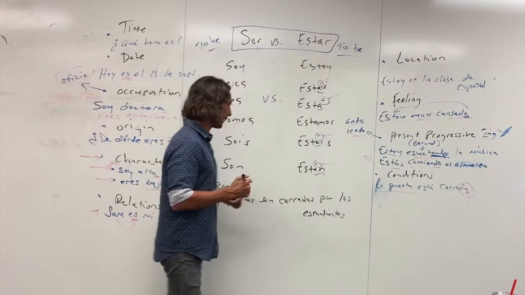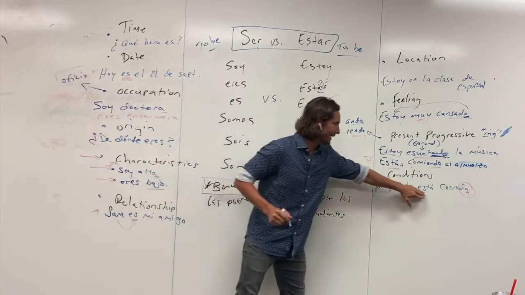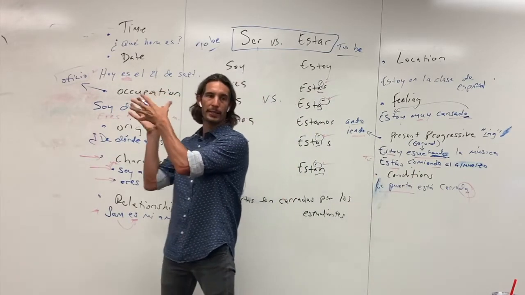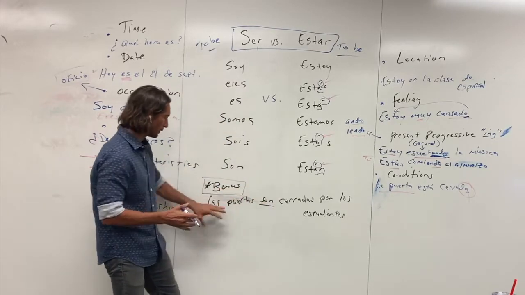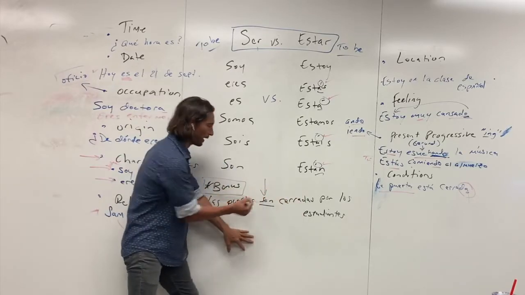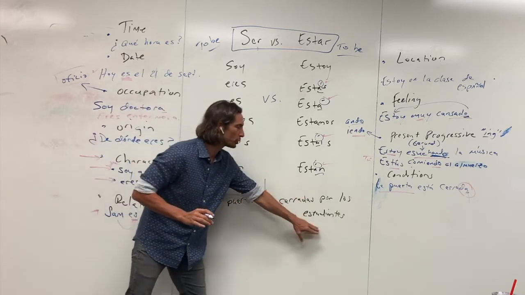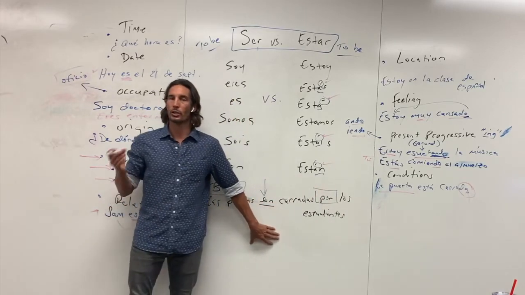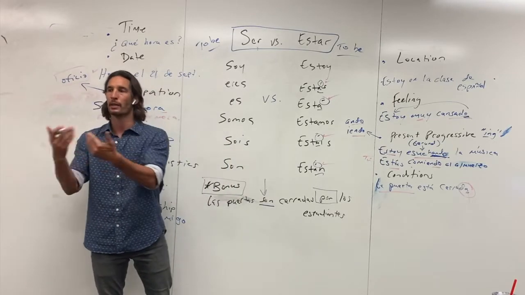Okay, just as a bit of bonus footage, because it was something that showed up on an activity. Notice we have la puerta está cerrada. That's a condition. The door is closed. It's describing the door itself, right? This sample sentence here uses a similar door closed, but it's using ser. Now the reason why is las puertas son cerradas por los estudiantes. And it really all comes down to that. So it's no longer the door is shut as much as the door is closed by the students.